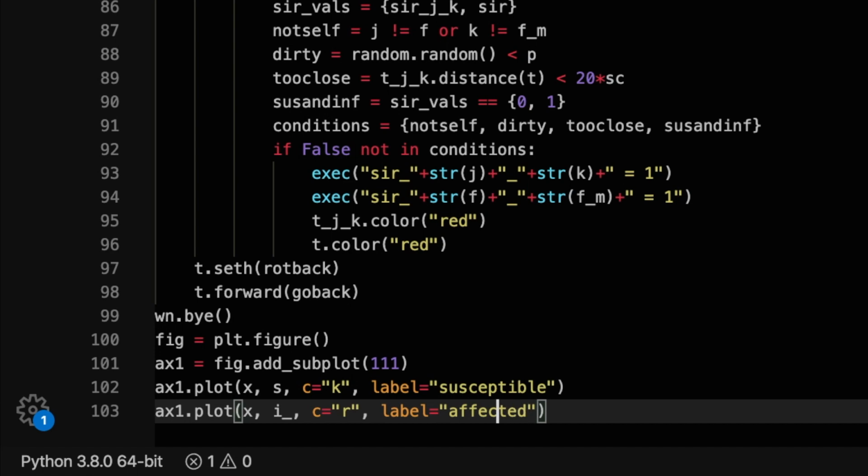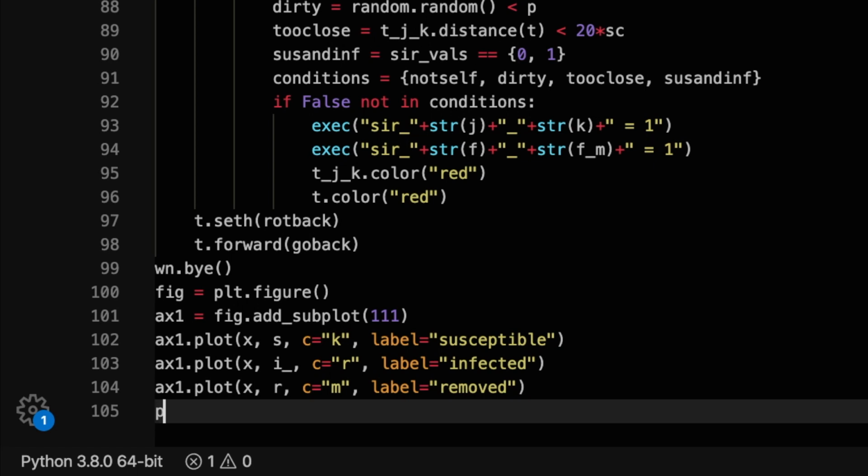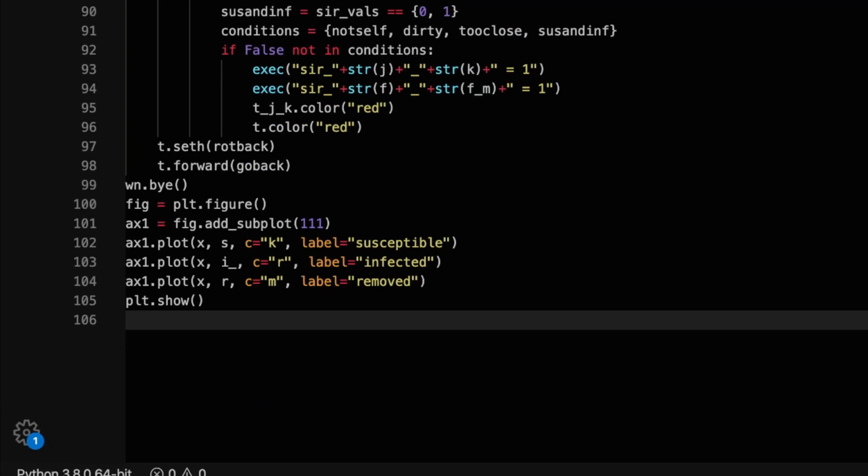Then we'll do another plot between x and i, with color red and label infected. Finally, let's plot the correlation between x and r, coloring it magenta, since it's the closest to our original color purple that's used to designate it, and labeling it removed. And after we're done with all of this, let's show this graph and finish our code.